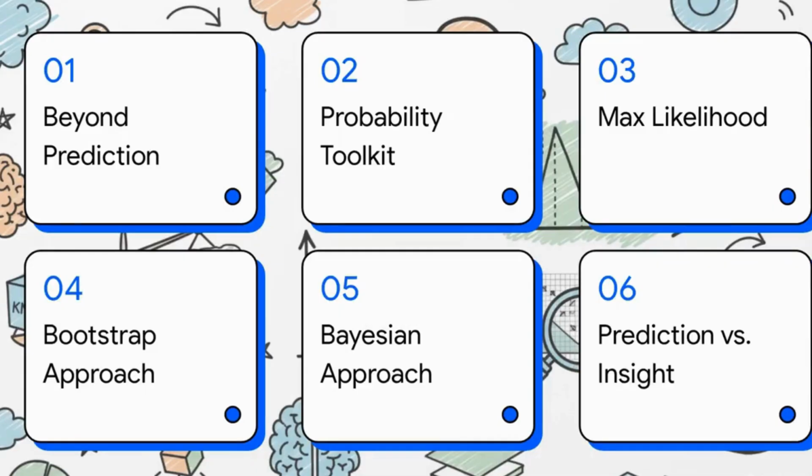All right, here's our game plan. First, we'll get on the same page with the language of probability. Then, we'll look at a classic method for finding that one best answer. From there, we'll explore two really cool but totally different ways to figure out how much we should actually trust that answer. And finally, we'll wrap it all up.